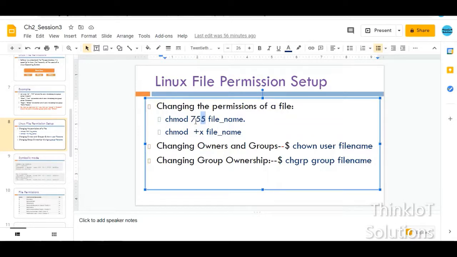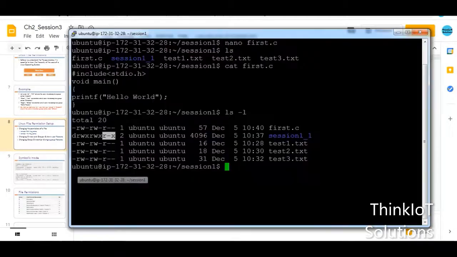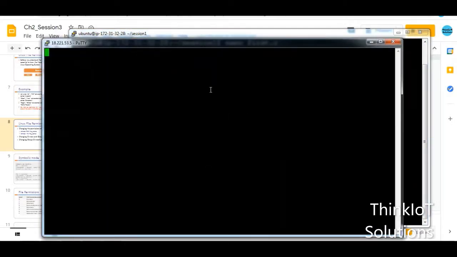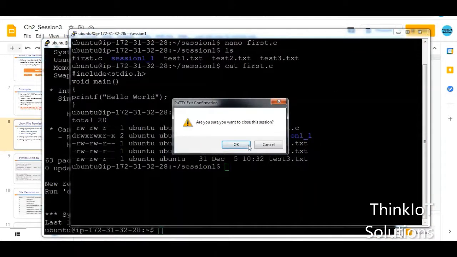Now let us try the same command on our Amazon AWS and see how it changes the permission. So now you can see that these are the permissions that you have. Now let us change it. To change it, I am using chmod. Okay, I think the session is locked. Just log in back. I'll just create a duplicate session, and I'll just say Ubuntu. So I've just logged back into the session. I guess this session I'll just close.